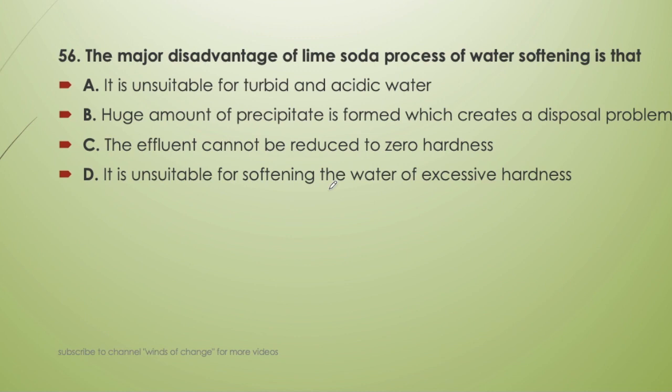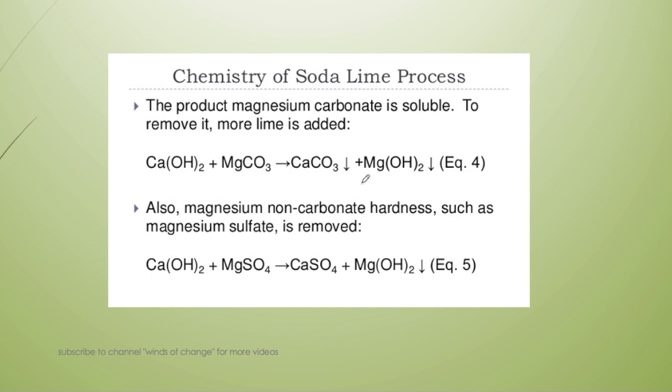The lime soda process can work in excessive hardness also, so that option is wrong. The effluent cannot be reduced to zero hardness is also wrong, because the lime soda process can remove hardness up to zero level. It can remove all the carbonate and bicarbonate hardness very easily. It is unsuitable for turbid and drinking water is also not correct because it can work in any condition. Huge amount of precipitate is formed is the correct one, because the precipitate is formed here of calcium carbonate and magnesium hydroxide.